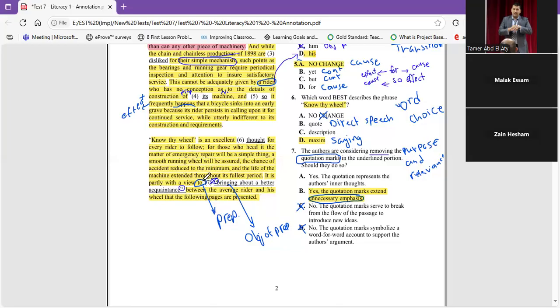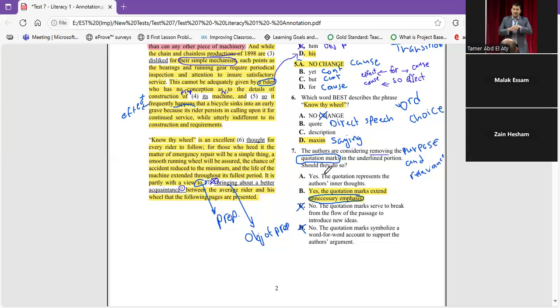From actually the beginning. "Know thy wheel" is an excellent maxim for every writer to follow. For those who heed it, the matter of emergency repair will be a simple thing. A smooth running wheel will be assured, the chance of accident reduced to the minimum, and the life of the machine extended throughout its fullest period. Oh, I'm sorry, I read a sentence. Okay, here: it's partially with a view to bringing about a better acquaintance between the average writer and his wheel that the following pages are presented. Here it's no direct speech, it's not a maxim, not a quote, not a description, it's nothing. So I'm going to remove the quotation marks.